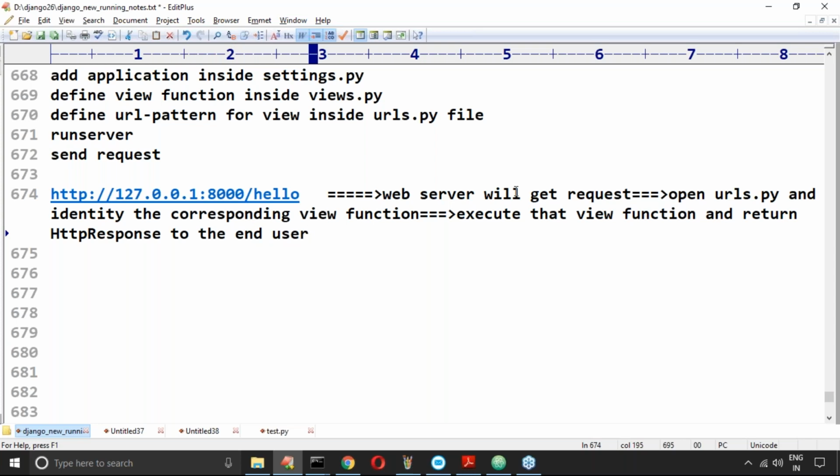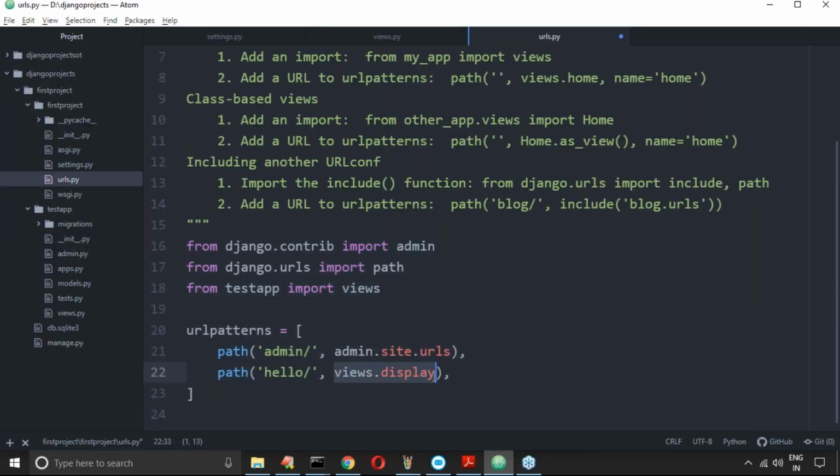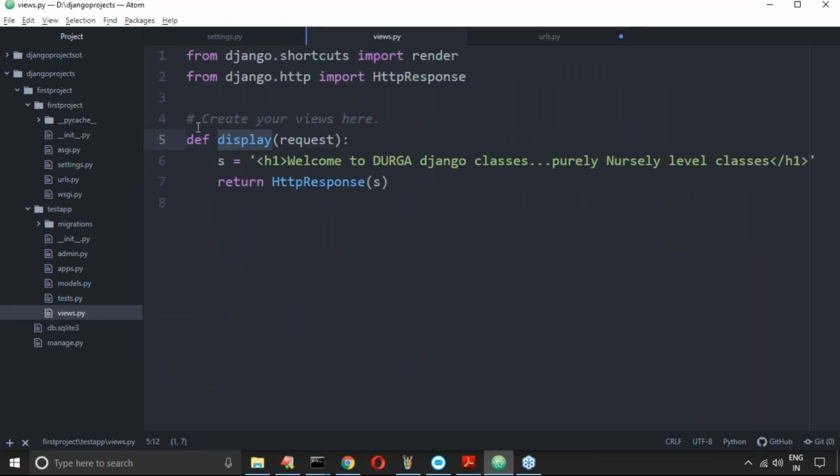Whenever the end user sends a request, the server first gets the request. The server opens urls.py and identifies the corresponding view function. With hello, what view function is configured? Display. Now execute this display function and it is going to return an HTTP response. This response can you please hand over to the end user.